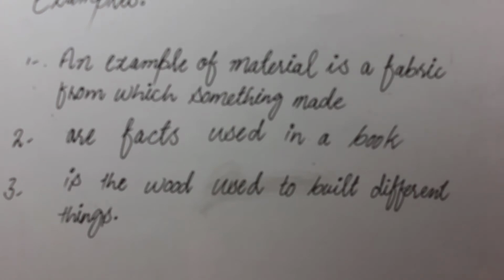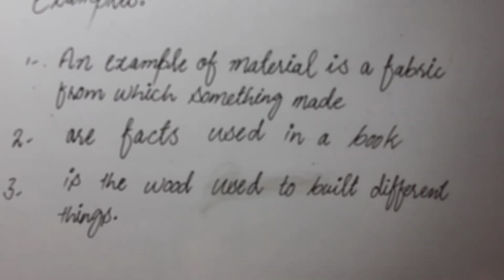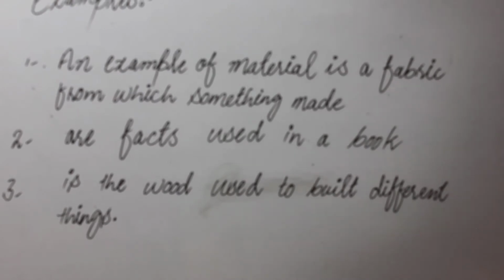The furniture in your home is also made of wood. Building materials are also made from wood.